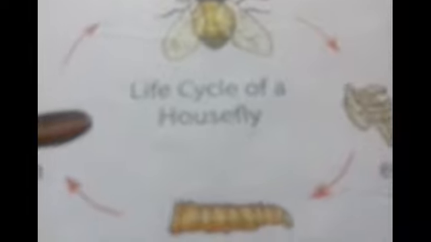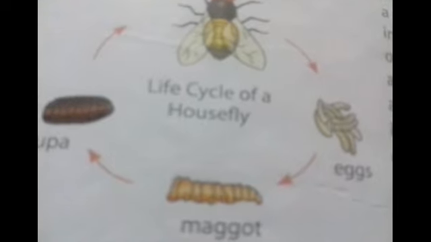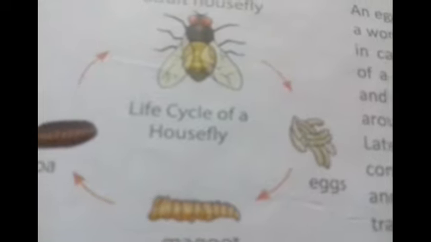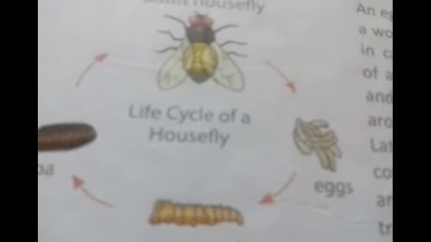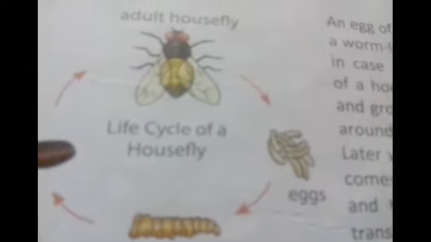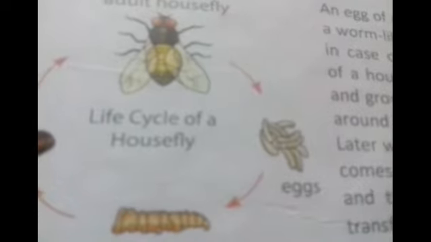An egg of a butterfly or housefly develops into a worm-like larva. The larva is called a caterpillar in the case of a butterfly, and a maggot in the case of a housefly. The caterpillar feeds on leaves and grows. After some time, it spins a cocoon around itself. In this stage, it is called a pupa. Later, when the pupa opens, an adult butterfly comes out of it.